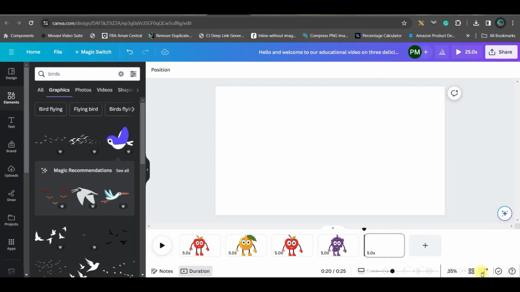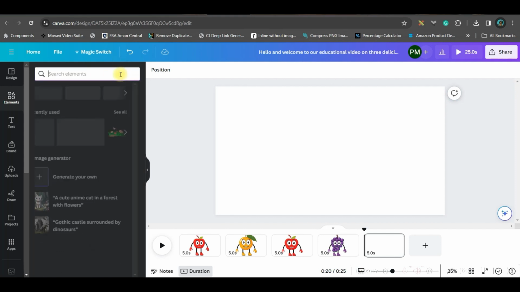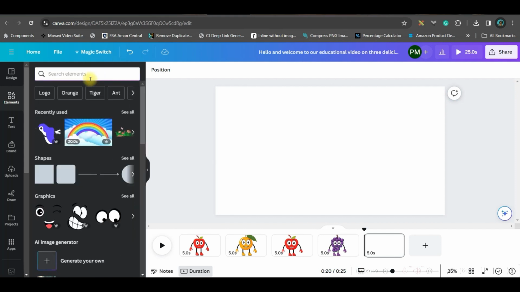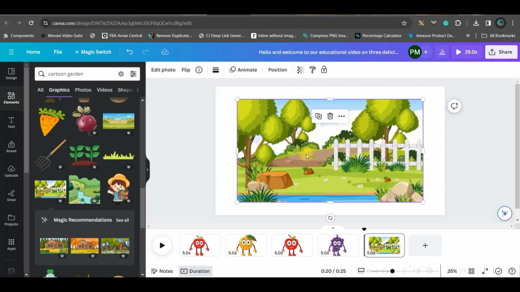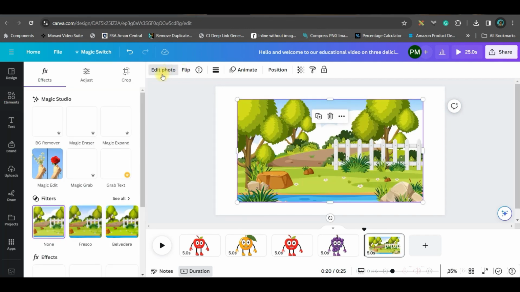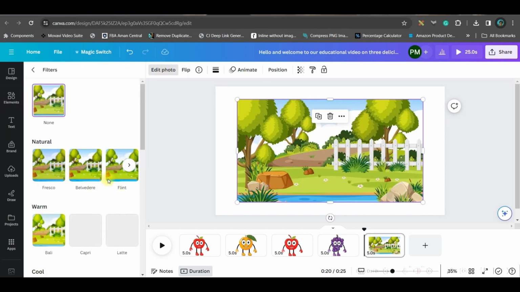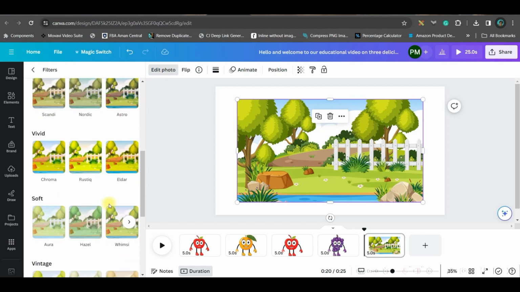Now in this step we will be heading back to Canva, and in this element bar we will be taking cartoon background. Okay, so I have selected this background. Then go to this edit photo option and take a nice filter where you get a brighter image.